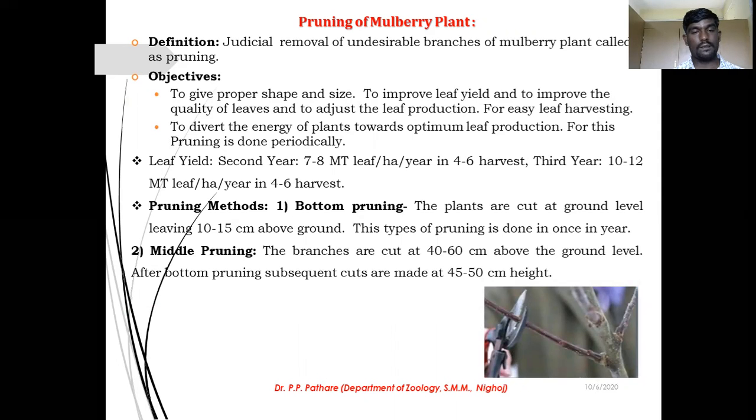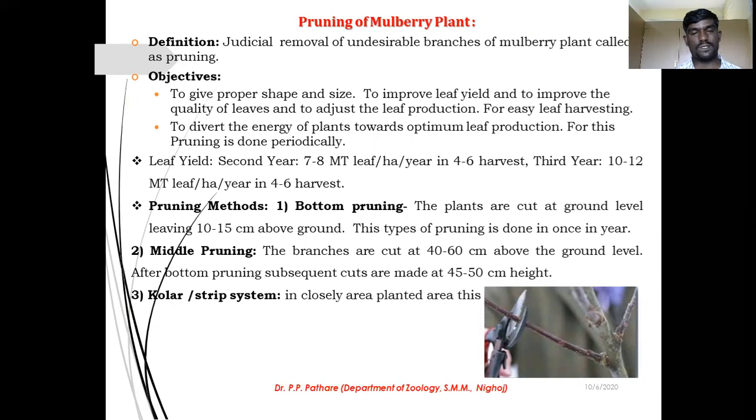मिडल प्रूनिंग. The branches are cut at 40 to 60 centimeter above the ground level. मिडल प्रूनिंग में क्या करते हैं? 40 to 60 centimeter से ऊपर वाला भाग you can cut down from the ground level. After the bottom pruning, subsequently cuts are made at 40 to 50 centimeter in height. These are the middle pruning.